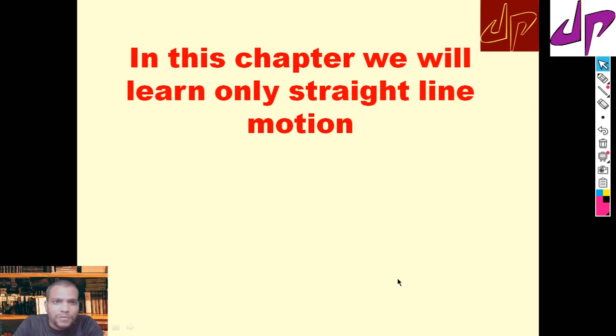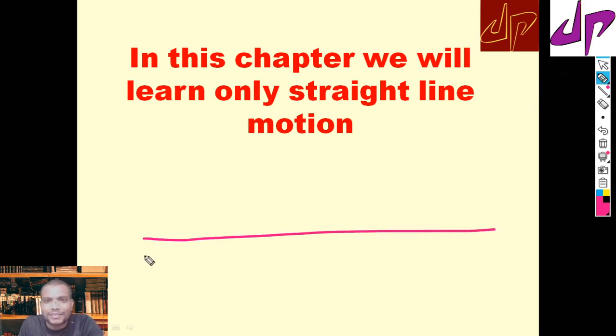In this chapter we will learn only straight line motion. That is our chapter name, motion in a straight line, or rectilinear motion. So I am confining myself particularly to straight line motion. Or you can imagine that in this universe we have only the x-axis.